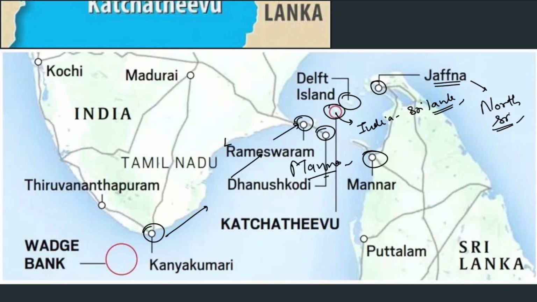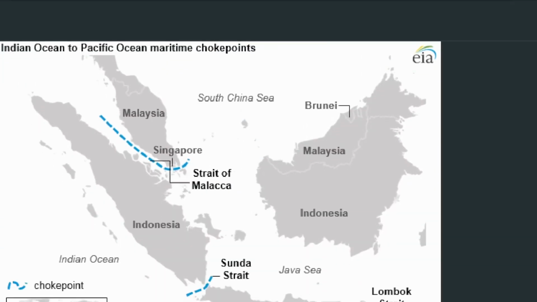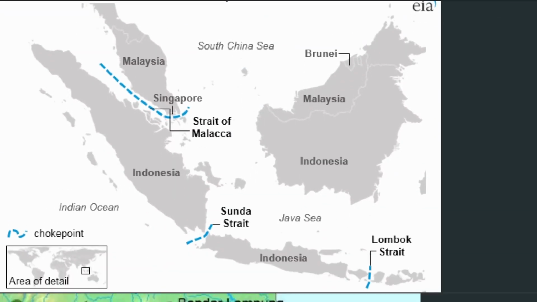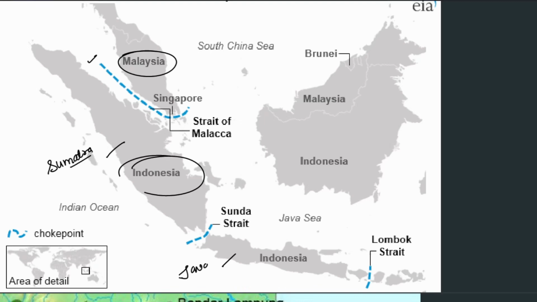Okay, so two important portions we saw, the Strait of Malacca as well as the Pak Strait, along with current affairs. Now let us come back to the Strait of Malacca portion and see the various straits. So Strait of Malacca we already saw, it is between Malaysia as well as Indonesia. Now Indonesia has islands. It has Sumatra Island and it has the Java Island. And here it has the Bali Island.